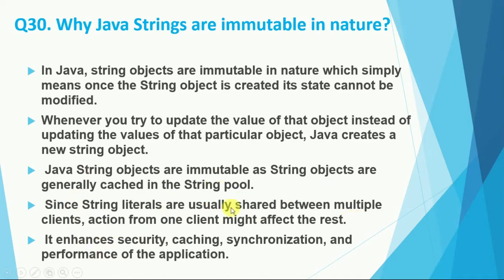Okay, so if multiple clients interact with a particular application and with a particular port, we can say, to protect the changes between different databases for the same reference, we need to use string literals as immutable, because if multiple clients interact with a particular application, the action from one client might affect the rest. Okay, so it enhances security, caching, synchronization and performance of the application.